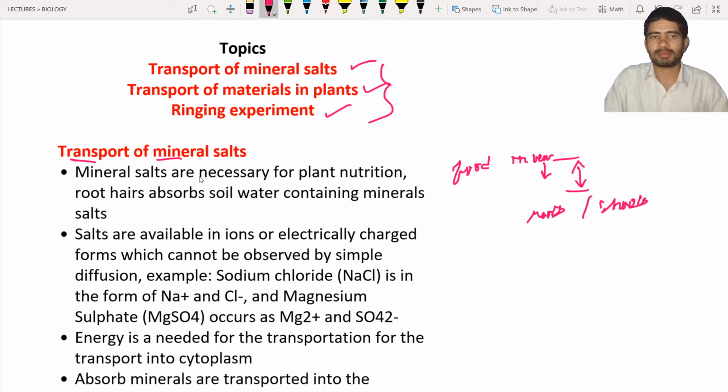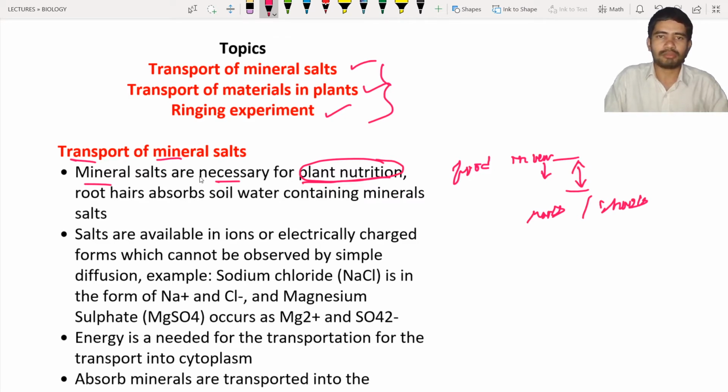Here in this topic we are going to discuss how the mineral salts get transported. What is meant by mineral salts? Mineral salts are a kind of chemical substances. How these chemical substances are transported, that we are going to discuss now. First, mineral salts are necessary for the plant's nutrition. Plant nutrition is nothing but the required elements for plant growth and development. So the plants need water, especially magnesium and sulfur and so on. Different kinds of materials are necessary for plant growth and development.